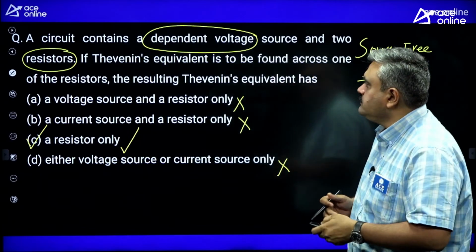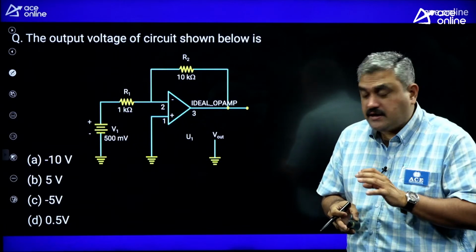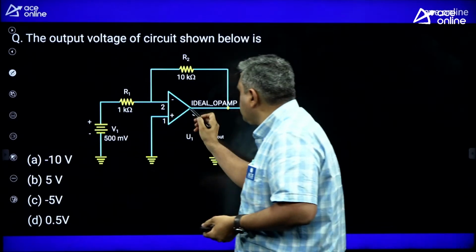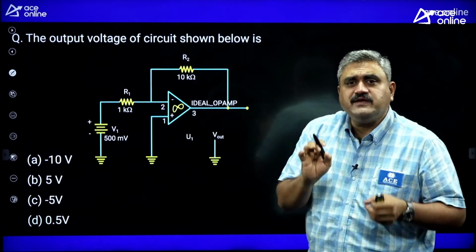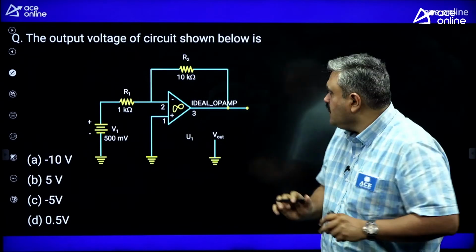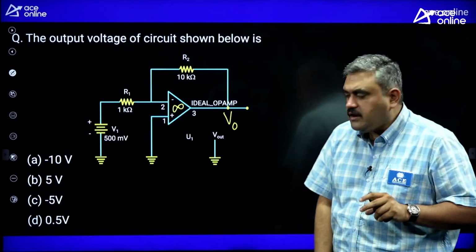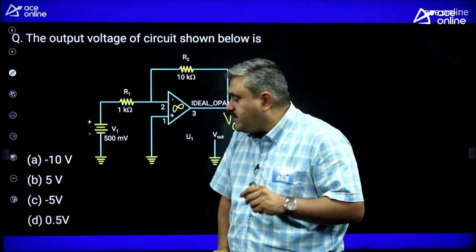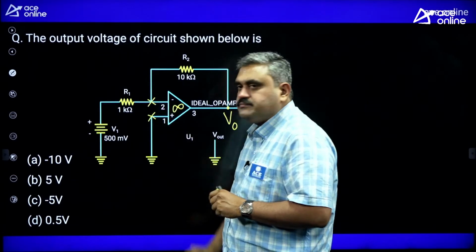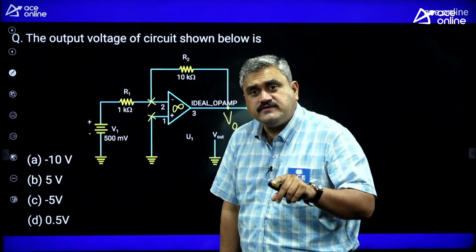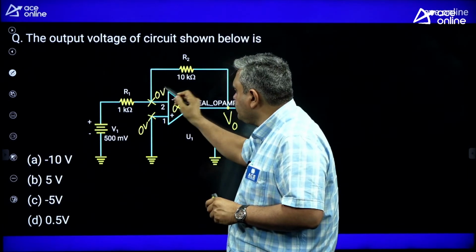Okay. Next. Now see this question. The output voltage of the circuit, purely numerical, based on an ideal op-amp. I think this gain is infinite. Whenever you see infinite gain, the meaning is it is an ideal op-amp. So he is asking what is the output voltage. This is your V out. Now see here. What is the characteristic of an ideal op-amp? Whatever the voltage that is here, the same voltage should be here. Inverting and non-inverting terminal voltages are the same. Now this is grounded, meaning it is 0 volt. That means this is also 0 volt.